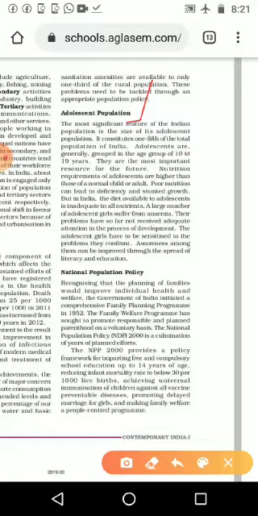If there are 1,000 people, in that we can see 200 people are adolescents. Adolescents are generally grouped in the age group of 10 to 19. Please underline 10 to 19 years; people between these ages we call adolescents. They are the most important resource for the future, meaning that in the nearest future we will get the service of this adolescent population.